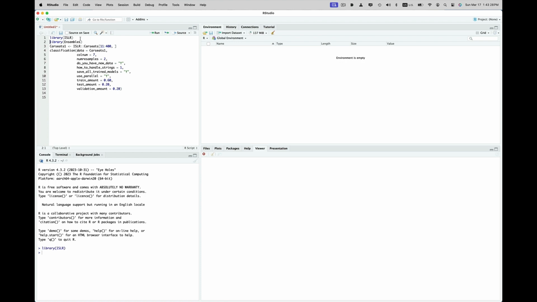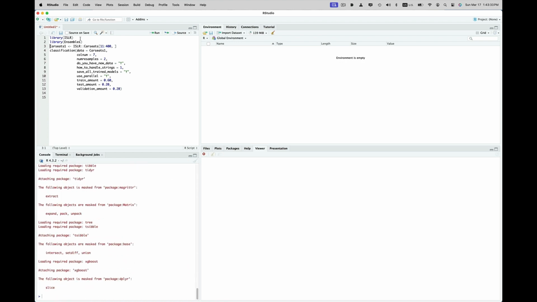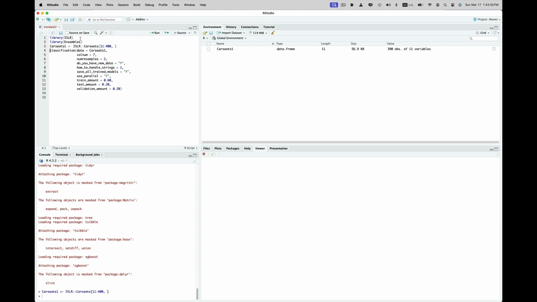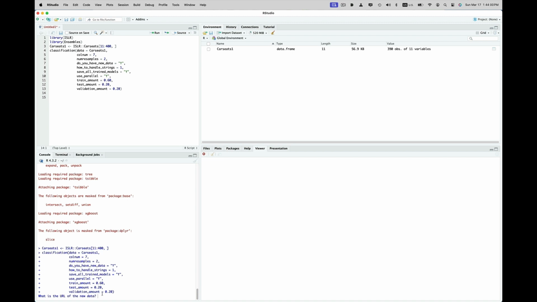So we're going to load the Ensembles package and ISLR, that wonderful package from the great people over at Stanford that helped so many of us learn so much. Make the Carseats1 data set, and then the classification function. We're going to look at what the data is, column number, number of resamples. Do you have new data? Yes, I do. So that's going to be the big thing we're going to do in this, our second of three examples. And then we're going to split the analysis by train, test, and validation.